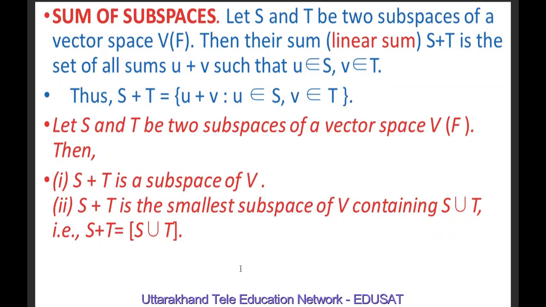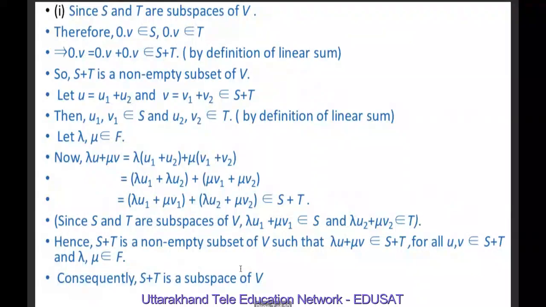Let S and T be two subspaces of a vector space V(F). Then number 1, S plus T is a subspace of V. Number 2, S plus T is the smallest subspace of V containing S union T. Let's prove this result.